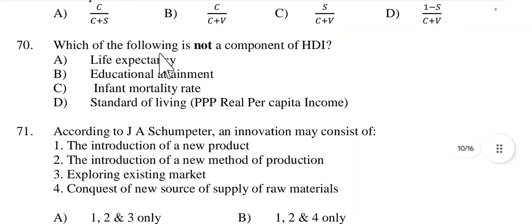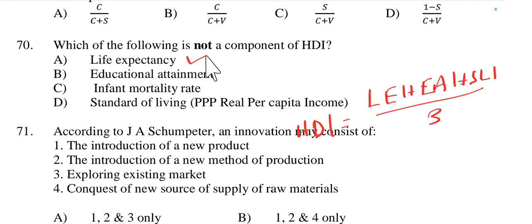Then which of the following is not a component of HDI, Human Development Index? So here we have to find the one that is not a component of HDI. HDI is the combination of three factors: life expectancy index, educational attainment index, plus standard of living index, divided by 3.